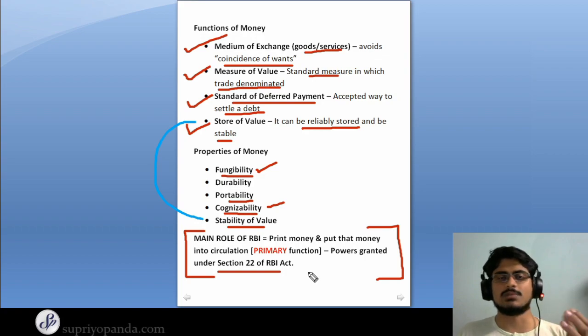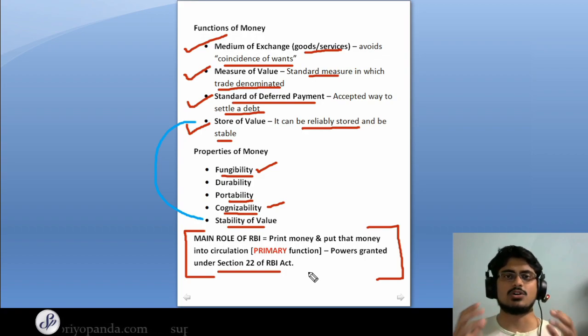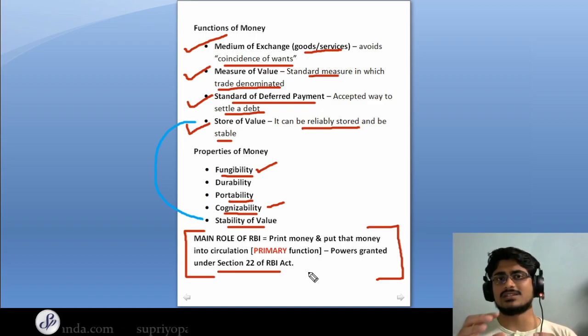So that is all about the different things about money, and in later videos we'll go deep into various other aspects that will also be quite interesting.